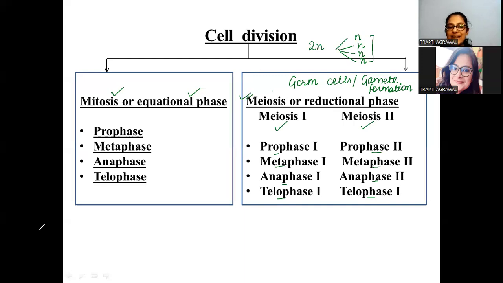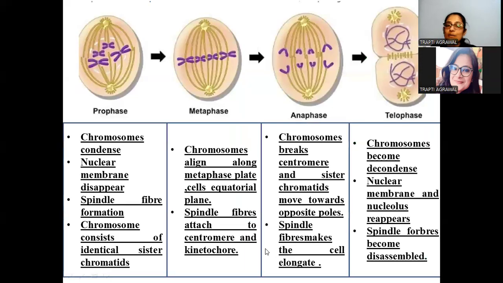Let's move ahead and have a clear picture about mitosis. I have a very small and concise diagram for you so that you can easily understand it. I have mentioned all the important points. Here we see the prophase, metaphase, anaphase, and telophase.